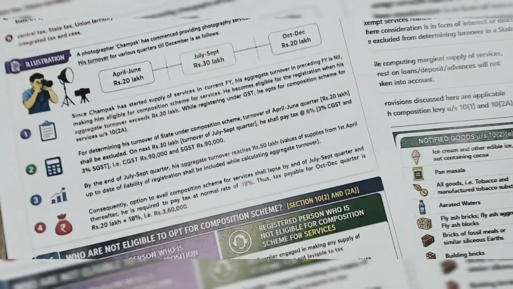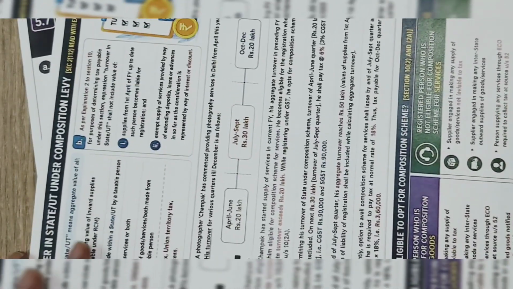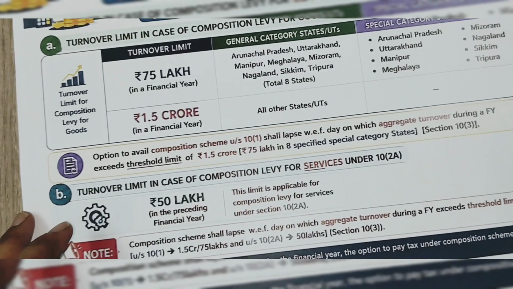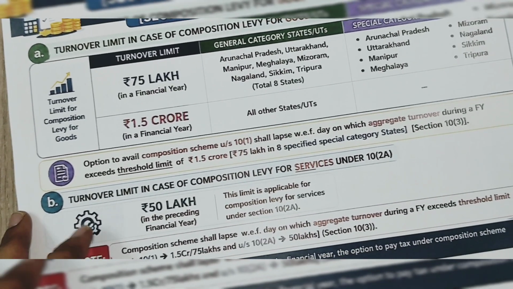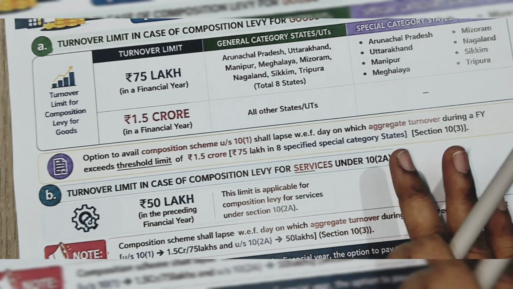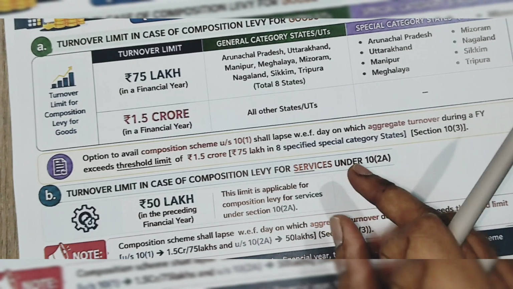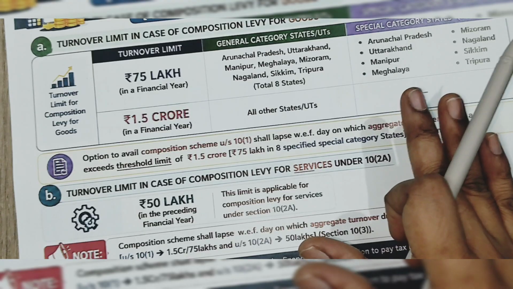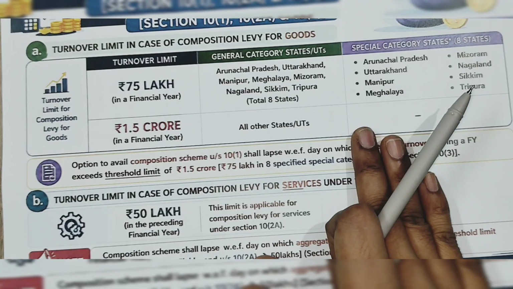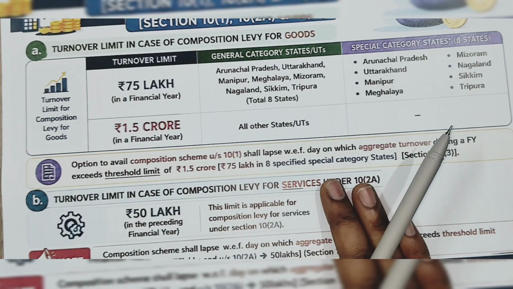Is it clear? Now, let us understand. We have understood the goods. Now the service industry. The service sector is also booming, but other than restaurant services, other service sectors are kept outside of the compensation purview. All the services are not included. Only restaurant services can opt for the compensation levy.